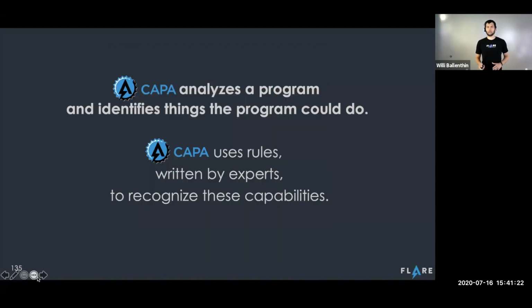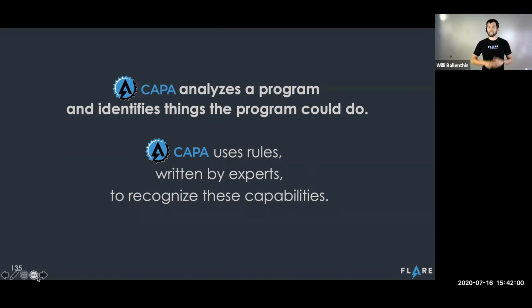All right, so I know why you're here. You know why you're here. You're here to learn about Kappa. Kappa is our new open source tool that analyzes a program and identifies the things that it thinks the program could do. We call these capabilities. Kappa uses rules that are written by experts to recognize these capabilities. That means Kappa is expert driven. It's not an AI system. It's not a machine learning system. It's expert driven by these rules, and so the results can be easily explained to other human beings.